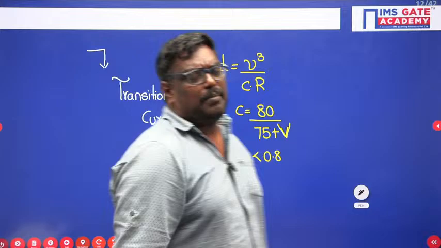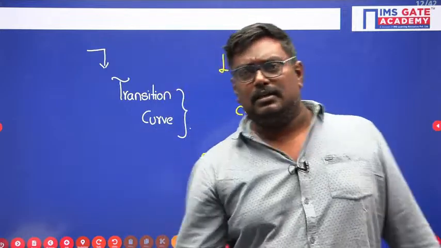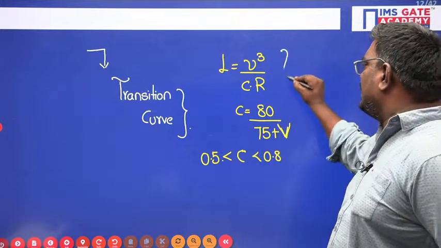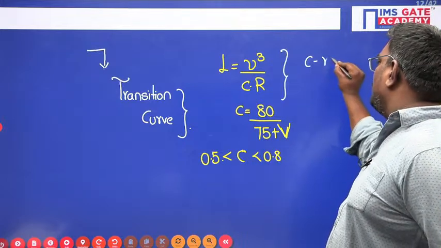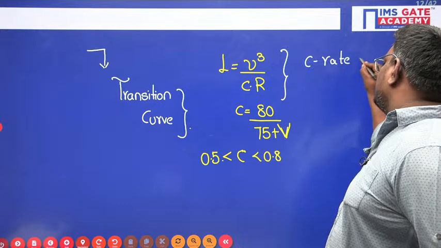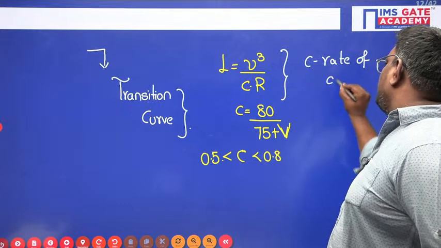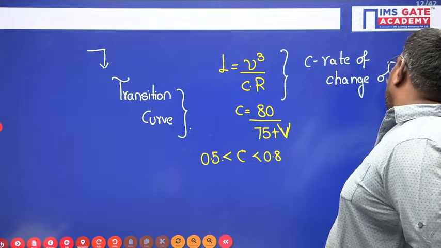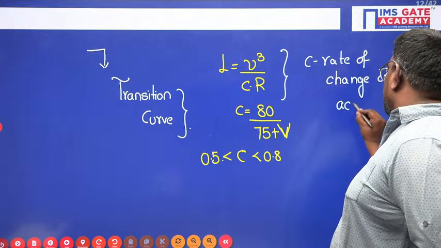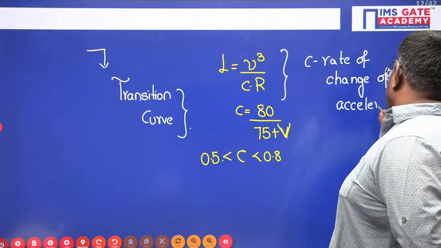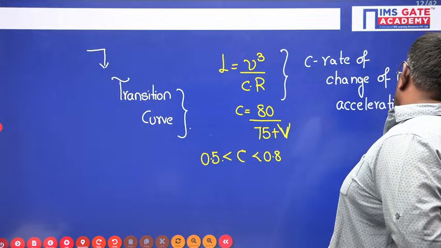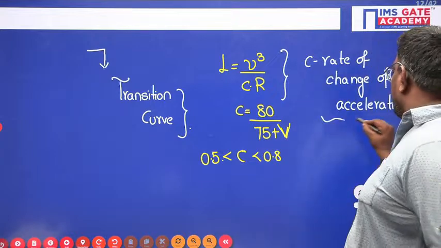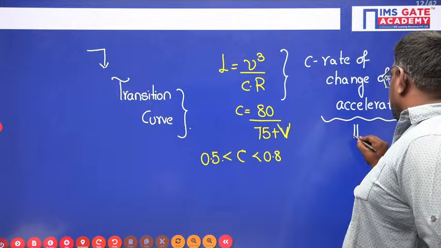Actually, the ideal form of the transition curve is spiral, sir. Now see students, L is equal to V cube by CR, this is the length of the transition curve based on rate of change of acceleration. What do you mean by rate of change of acceleration, sir? Rate of change of acceleration is nothing but jerk.